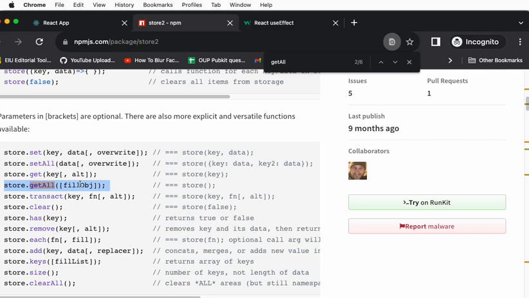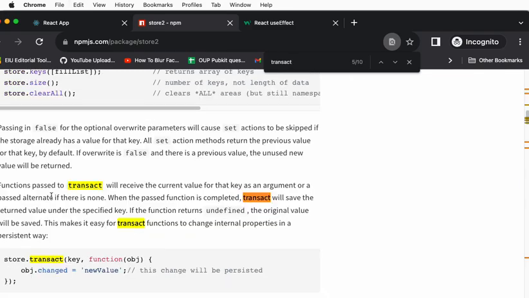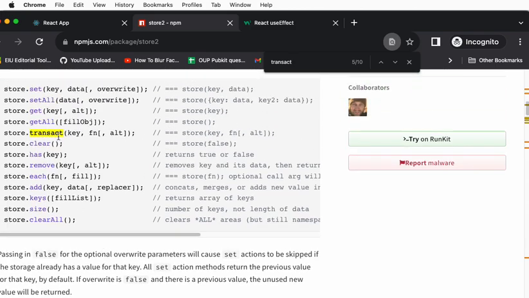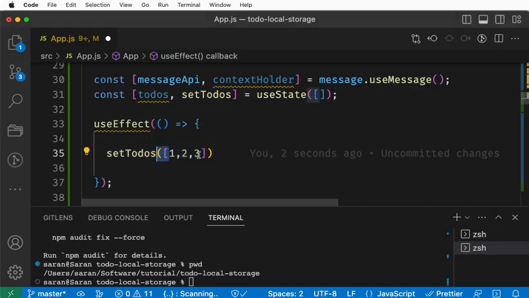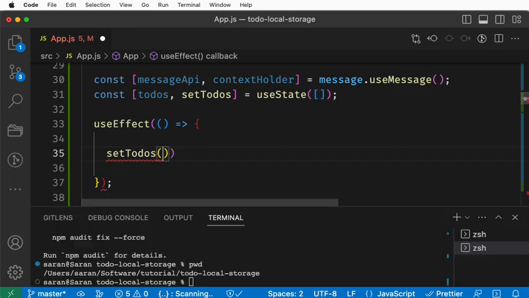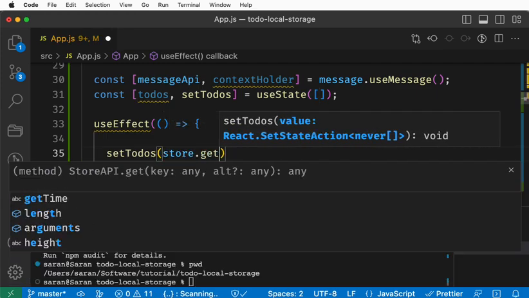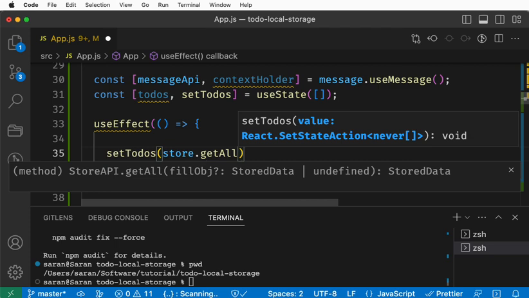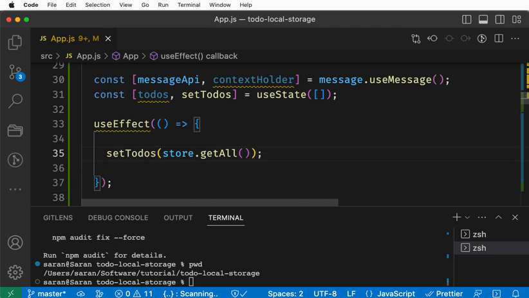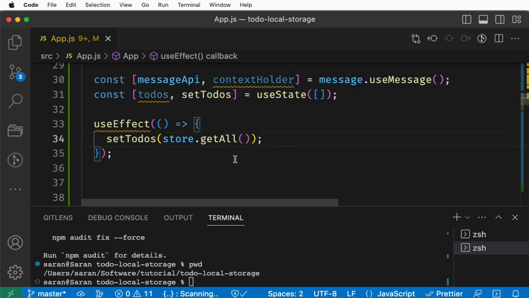We are not going to specifically ask; here they gave an example. I mean transact, we'll leave it. We can say getAll, I mean store getAll, and put a semicolon. It's a good habit.